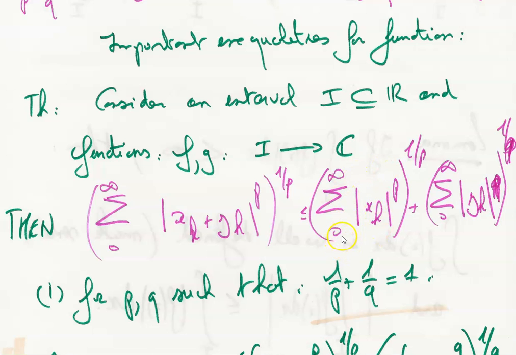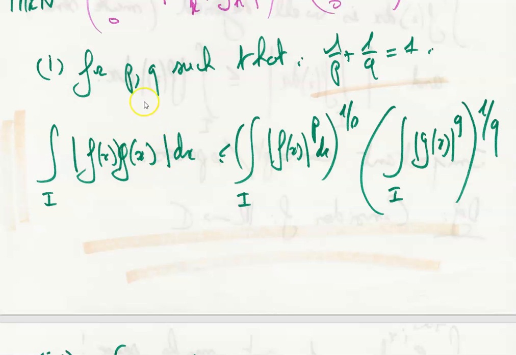The first one is the sum from 0 to infinity of the absolute value of xk to the power p, the whole to the power 1 over p, and the second is the sum from 0 to infinity of the absolute value of yk to the power q, sorry, the whole to the power 1 over q. So for p and q such that, of course, 1 over p plus 1 over q equals 1. If not, this inequality